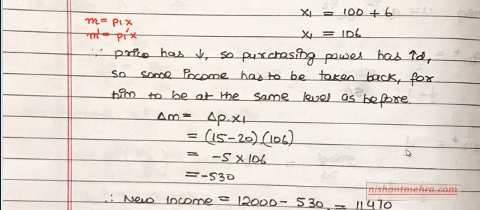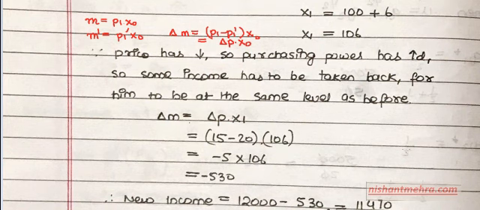That should be M dash, a new M dash. So delta M is P1 minus P1 dash into X, that means delta P into X. I'll write it as X naught, which means the initial level of consumption.